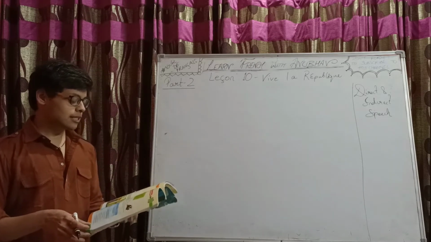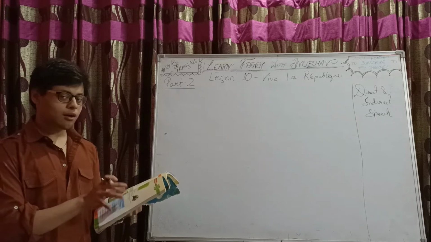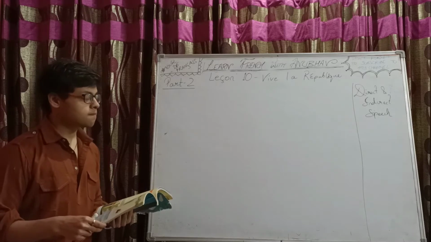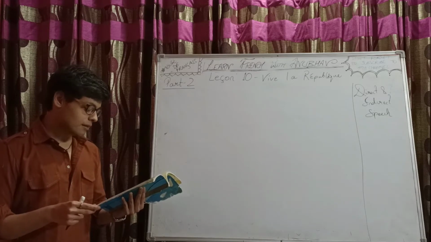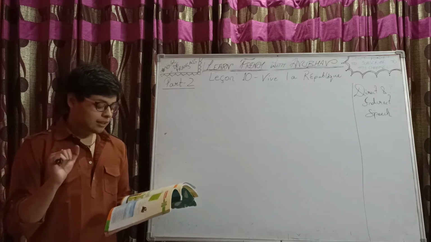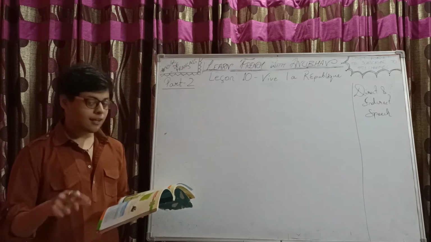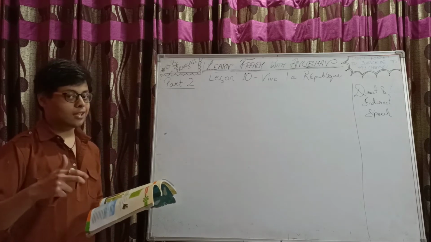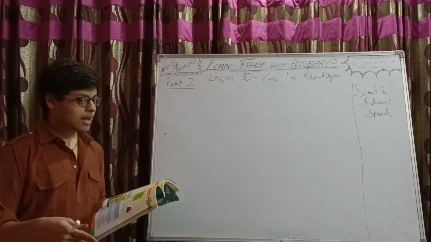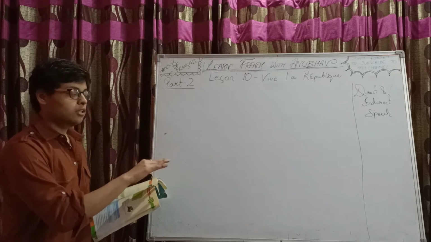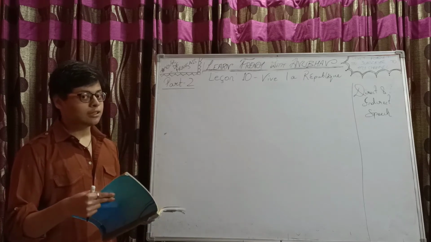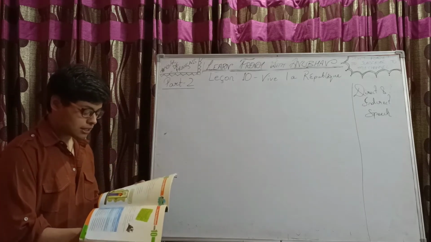Now we are on page number 87. In the middle of it, j'observe, I observe. Style direct, style indirect, type de phrase, the types of phrases, direct and indirect. Basically, we are doing direct and indirect speech, right? I have a few videos based on those already on my channel, so you can watch those as well. They would be helpful. Still, we are going to discuss everything mentioned in the book.